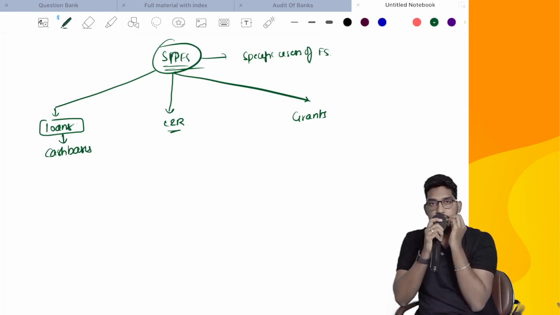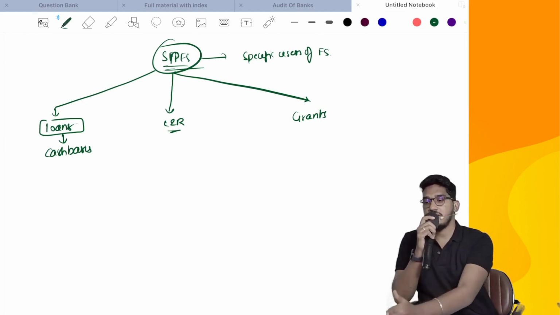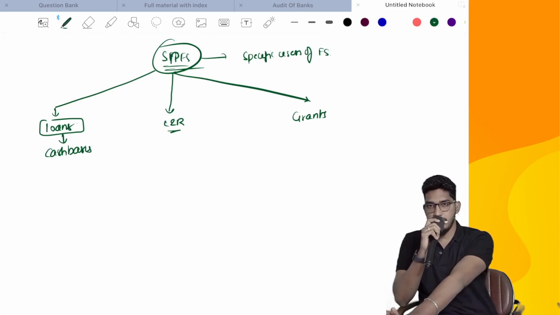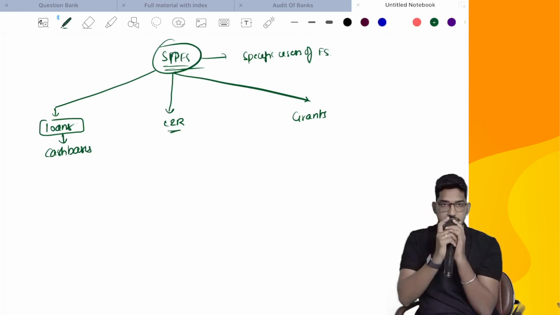So in these cases also, you might be required to prepare financial statements to fulfill the information needs of only specific users. So these are examples of circumstances where an entity might be required to prepare financial statements only to fulfill the information needs of specific users. Clear everyone? So these are the examples.